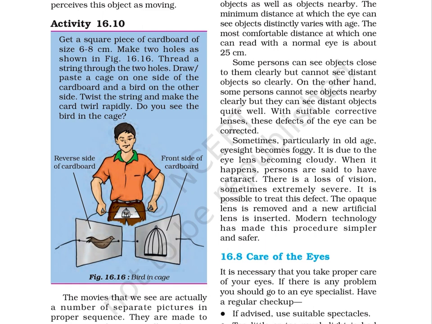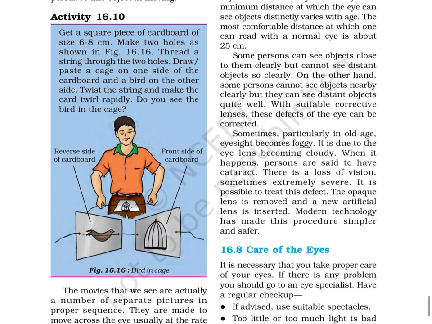Draw or paste a cage on one side of the cardboard and a bird on the other side. Twist the string and make the card twirl rapidly. Do you see the bird in the cage? Figure 16.16. Bird in cage.